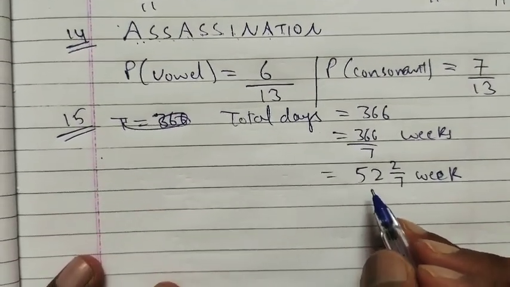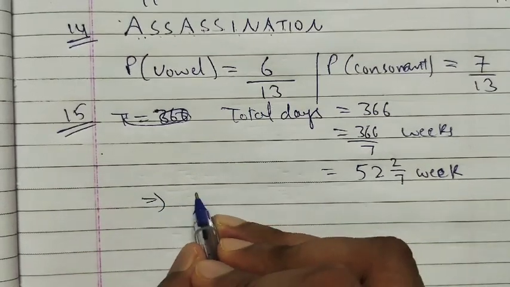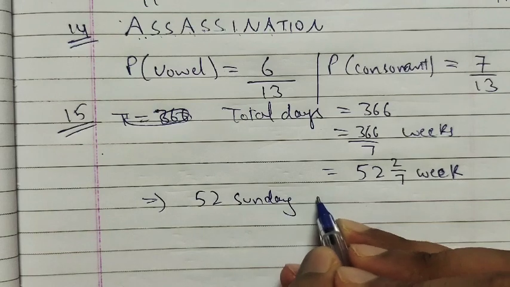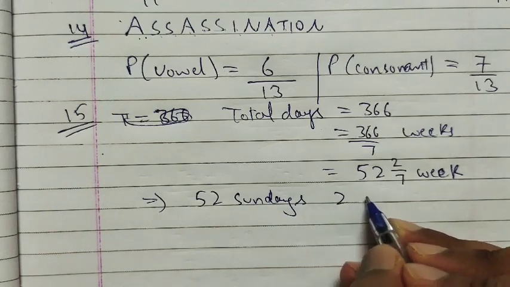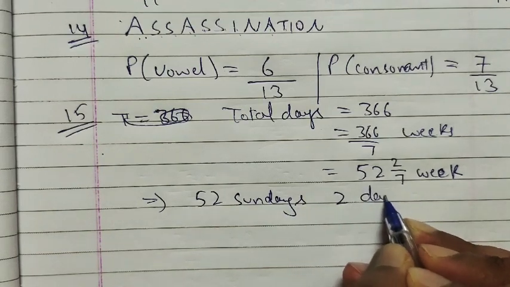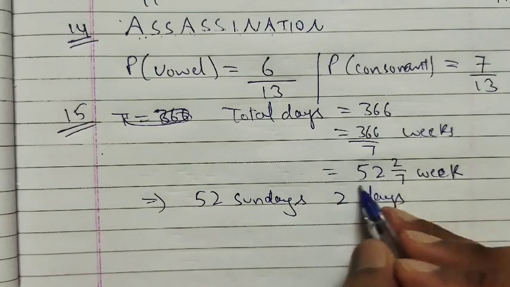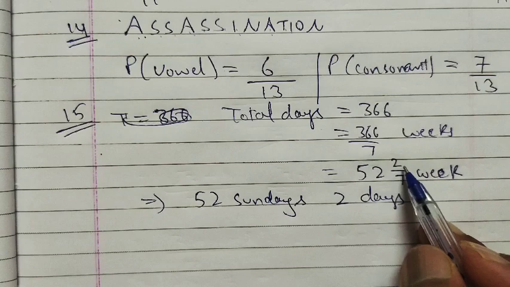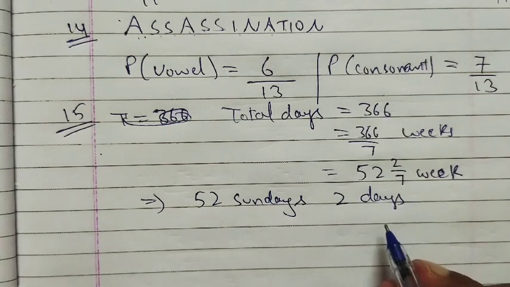So in 52 weeks, 52 confirmed Sundays will be there, because in each week we have one Sunday, and 2 days are still remaining, right?